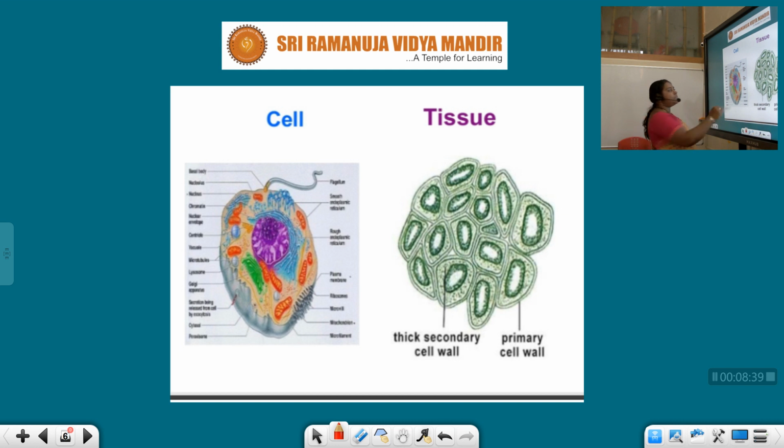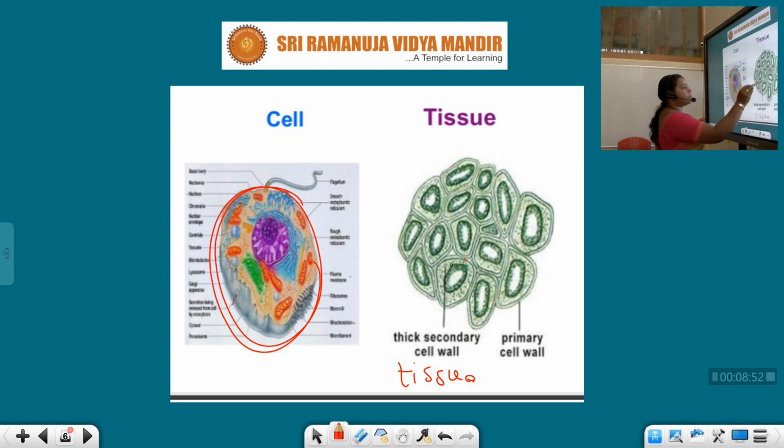Okay, different types of cells will combine to form a tissue. This is the tissue. Here, see, this is one tissue cell.